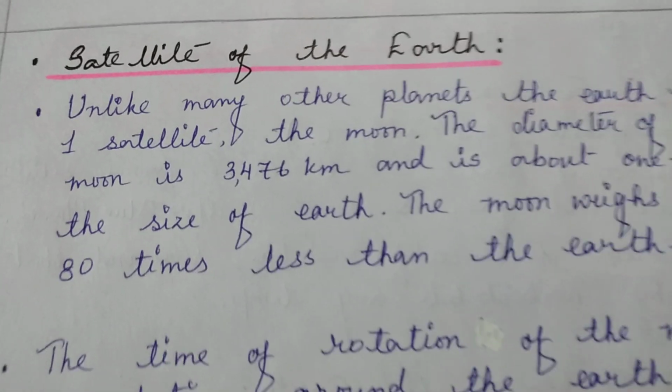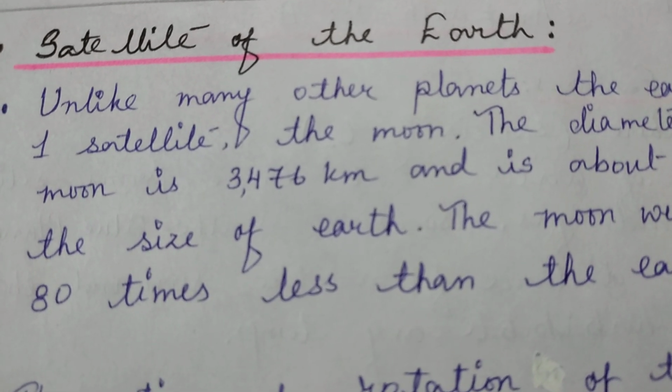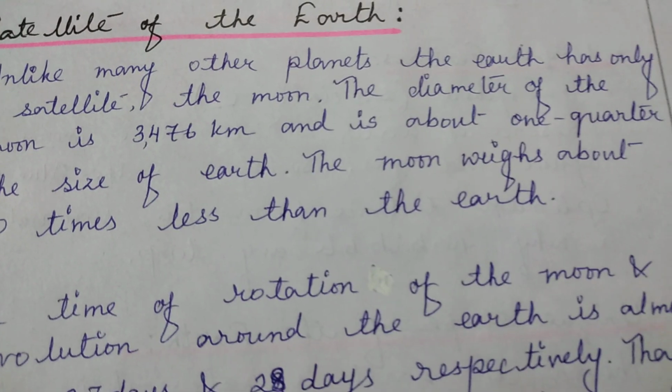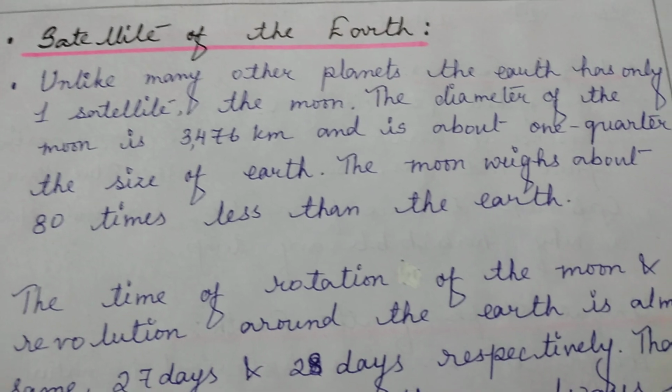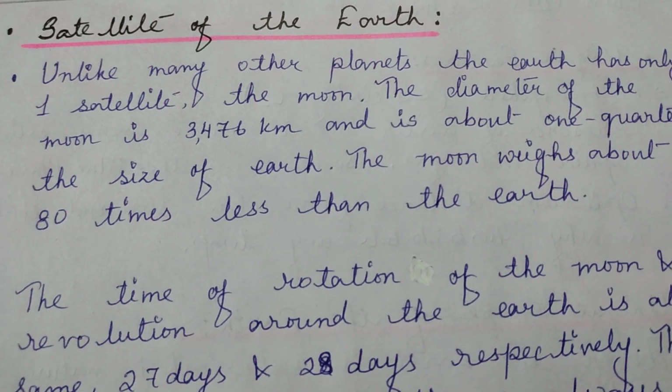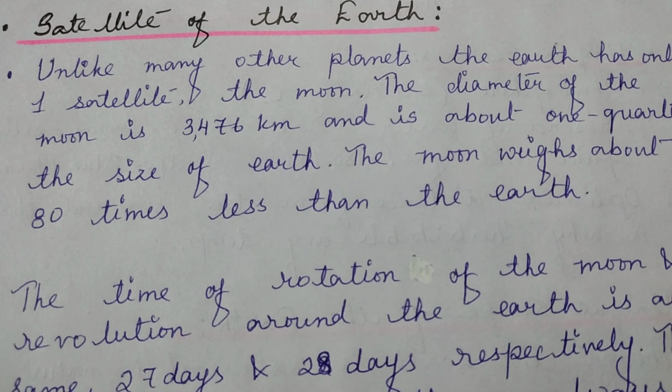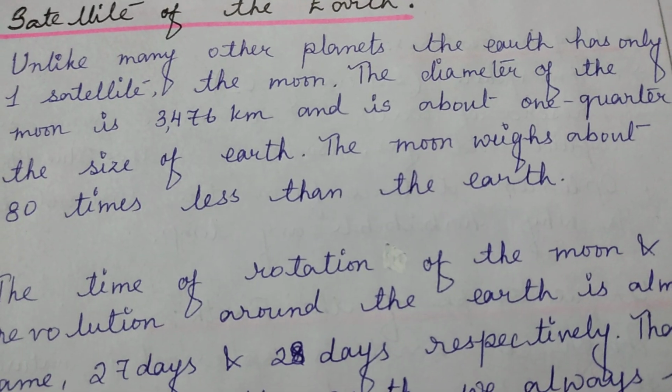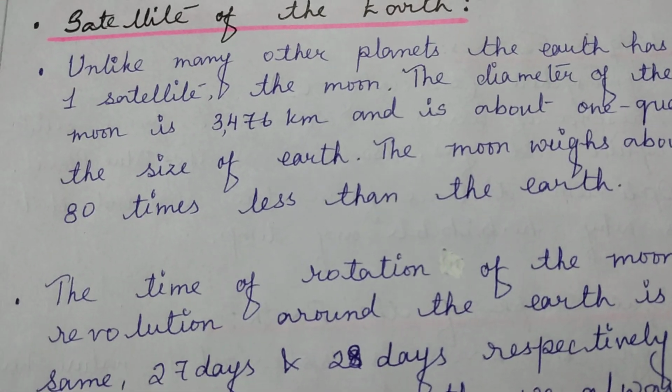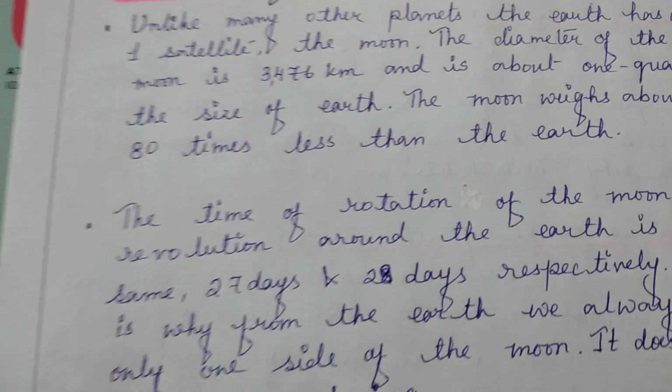The diameter of the moon is 3476 kilometers and it is almost 1/4 the size of the earth. The moon weighs about 80 times less than the earth because it is much smaller.